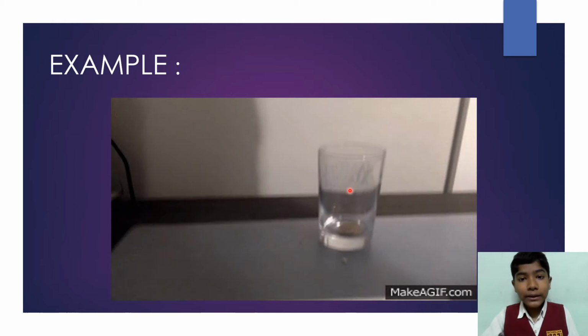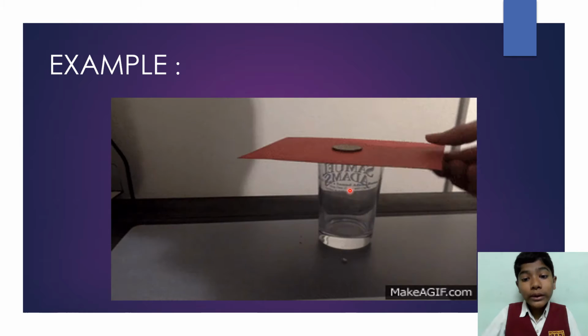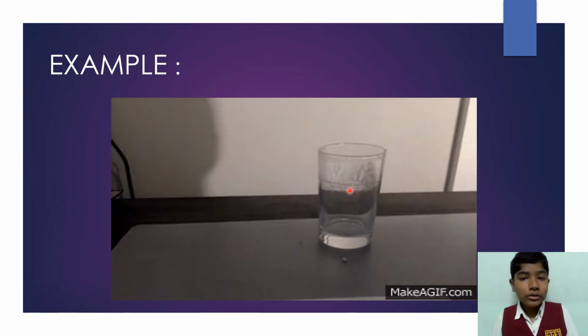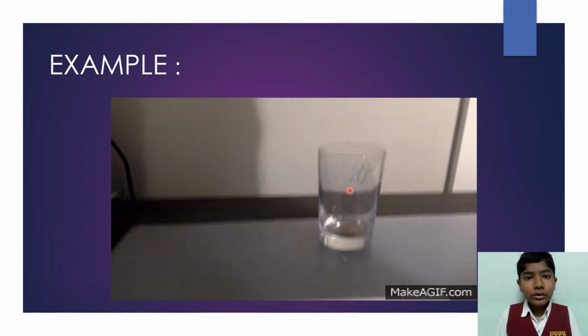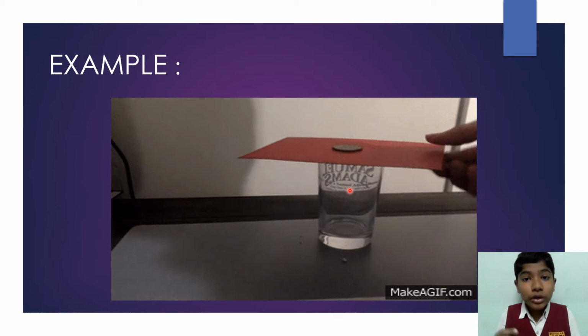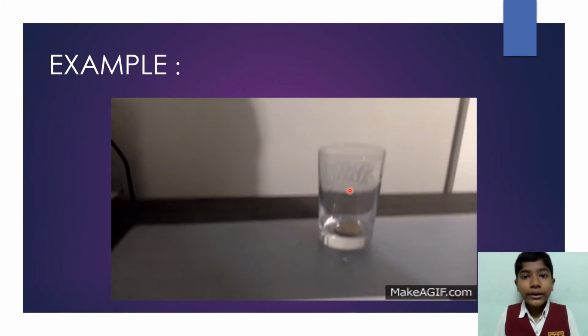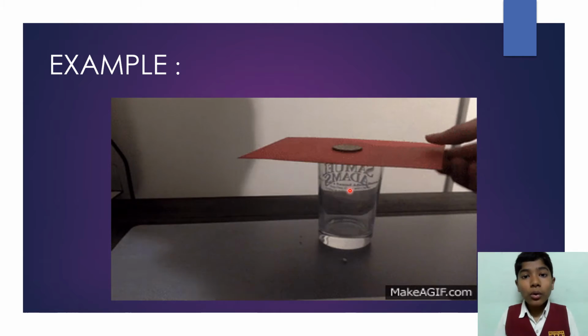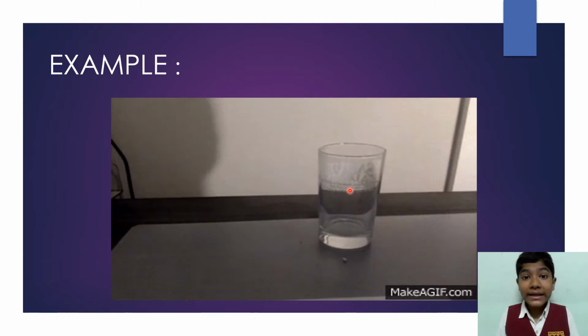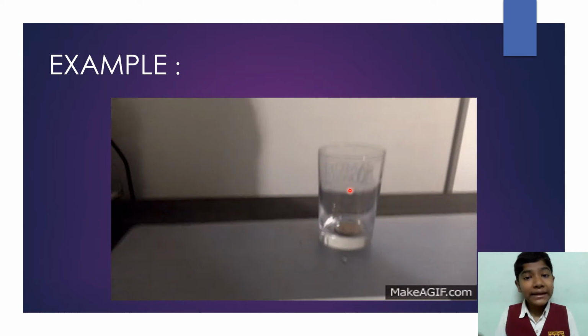Now why is it happening? You are moving the paper, then the coin should also move, right? But that's not going to happen. Why? Because you're only moving the paper. You're not doing anything with the coin. So only the paper will move and the coin is at rest, so it will stay in its rest.